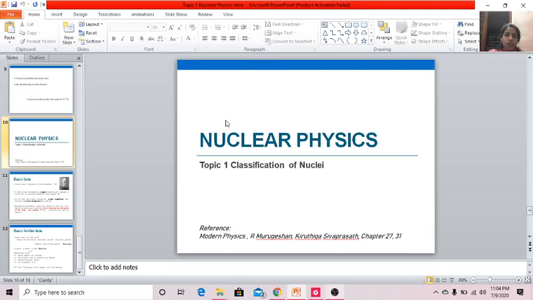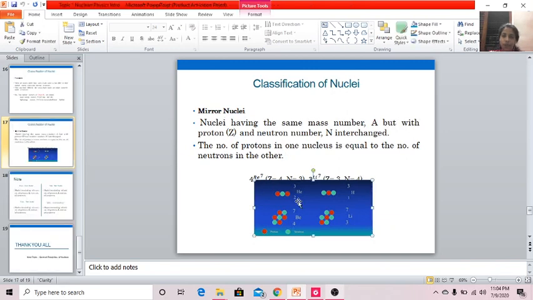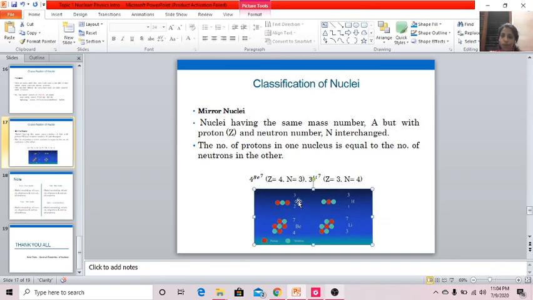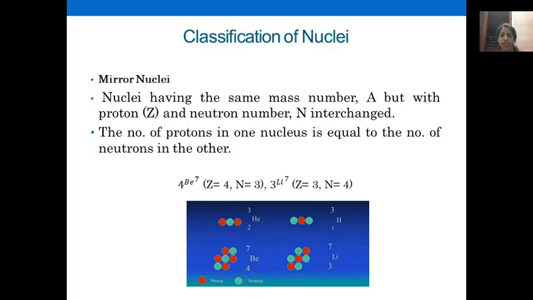I will give you examples, then it will be very easy for you. That means the number of protons in one nucleus is equal to the number of neutrons in the other.